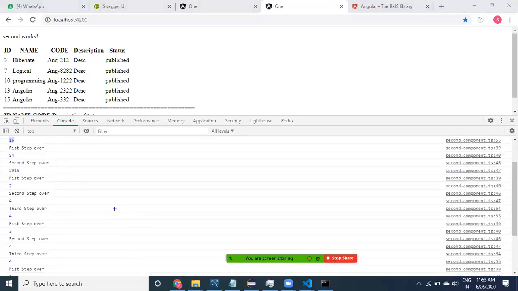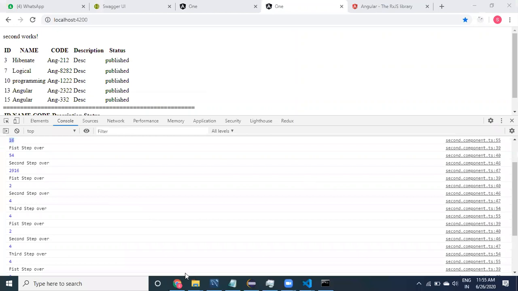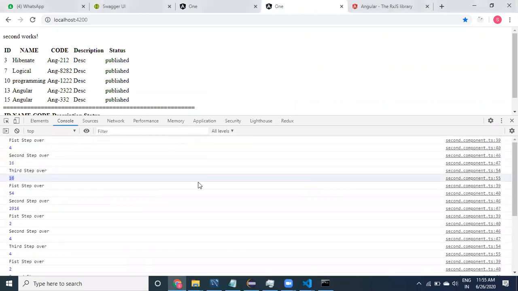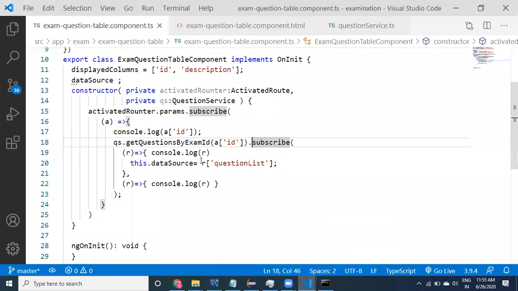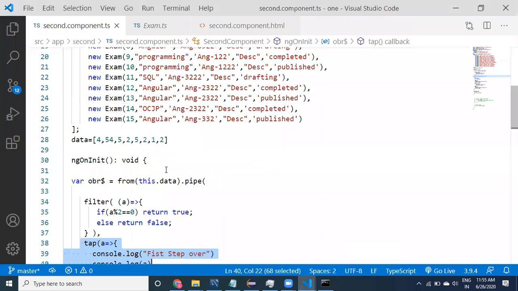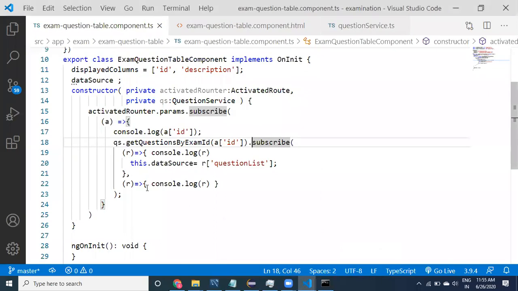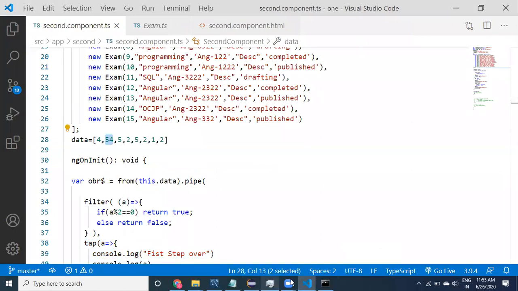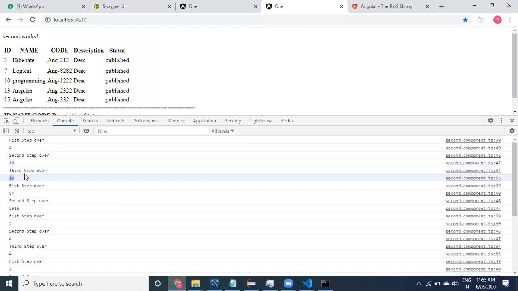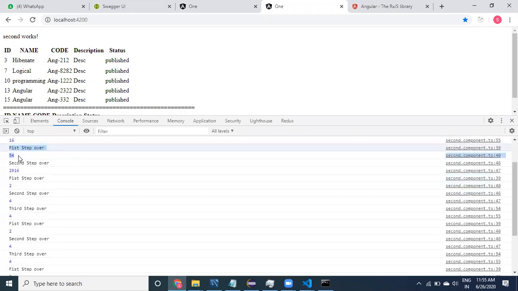Now coming to the second one. What is the second value actually? Let us go to the code, I will show you. Here the second value is 54. Now take the 54 and let us check with the output. 54, first step is over. 54 is filtered. After 54 is filtered, then it is doubled.